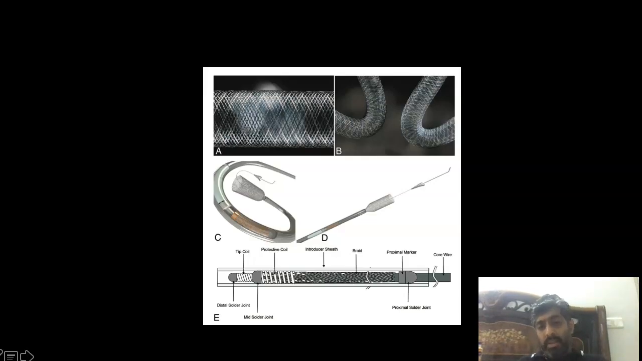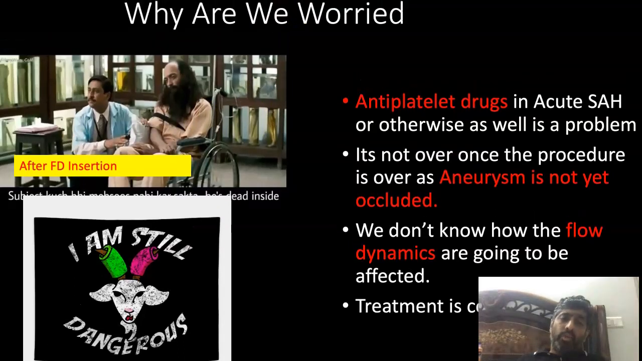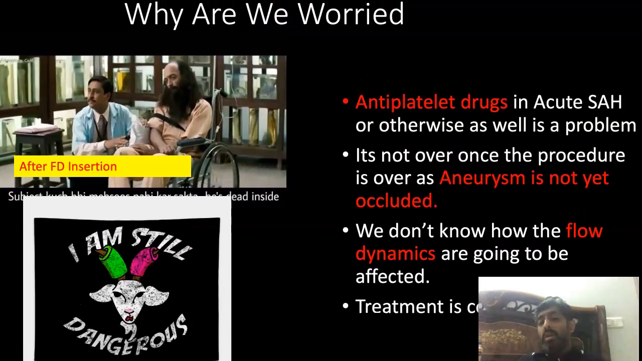So you can see these are the flow diverters. Why are we worried when they are using those flow diverters? We are generally worried in subarachnoid hemorrhage, those patients who are dealing with a ruptured aneurysm and they are putting a flow diverter, because they are using antiplatelet drugs to maintain the patency of those flow diverters. Flow diverters are like stents only. So when they are using that, they are using dual antiplatelets. And the most important thing is that the aneurysm is not yet occluded.